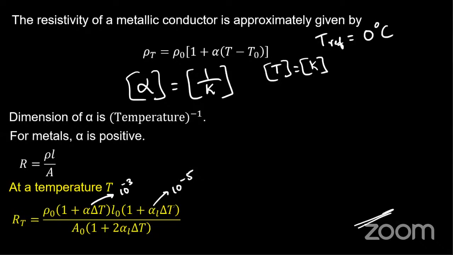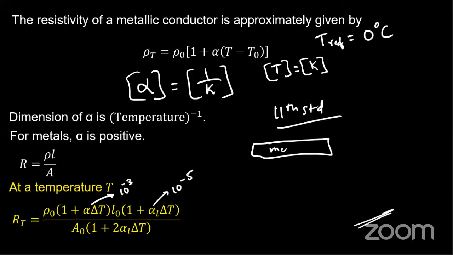Similarly, for the length: in our 11th standard, we studied what happens on heating a metal. On heating, the metal expands.